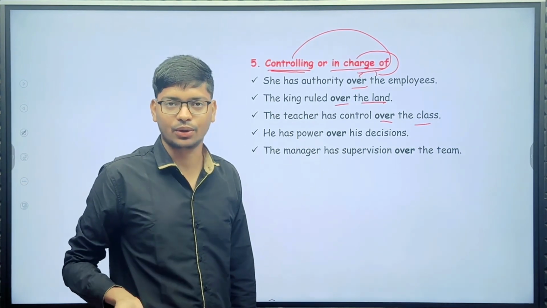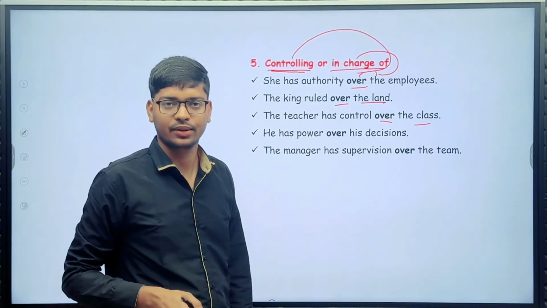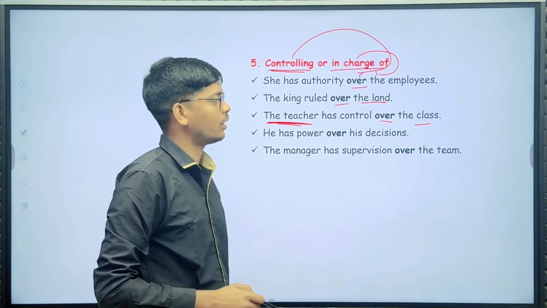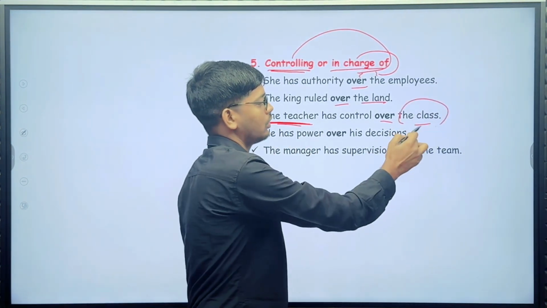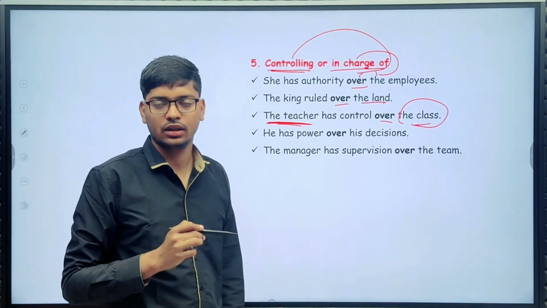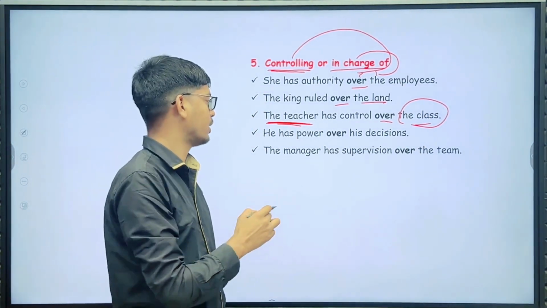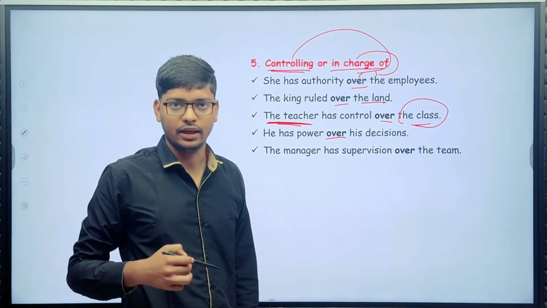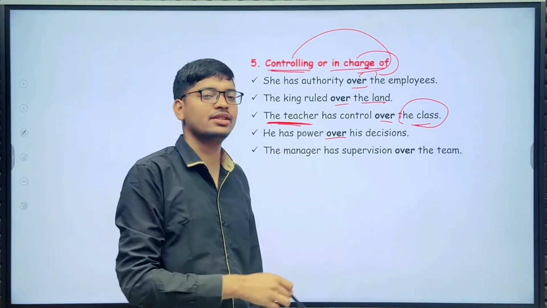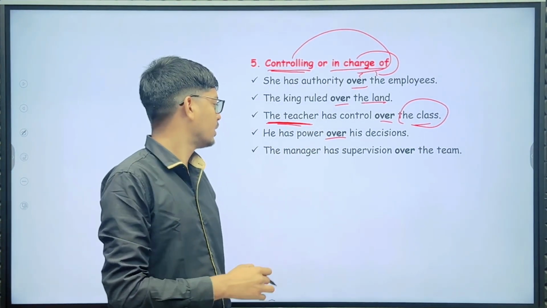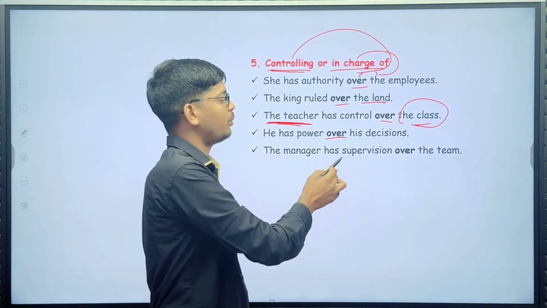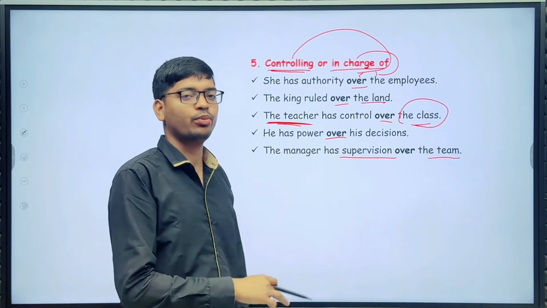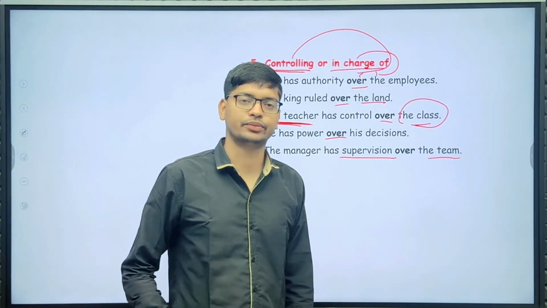Next, the teacher has control over the class. So here, the teacher is the controller and the class is being controlled. He has power over his decisions. The manager has supervision over the team.